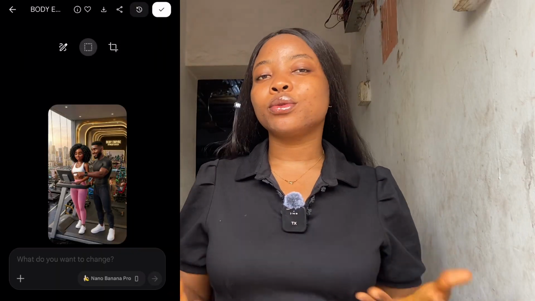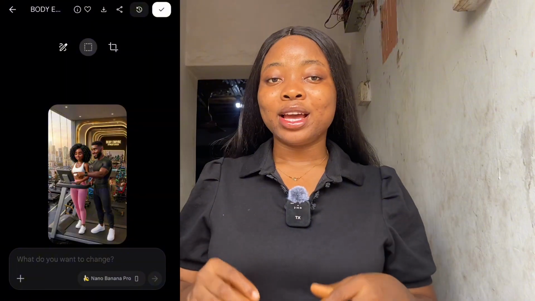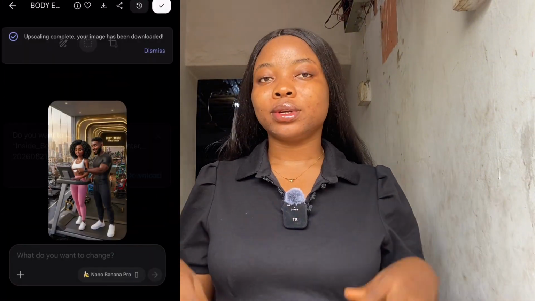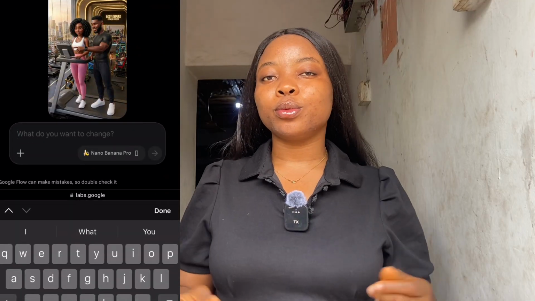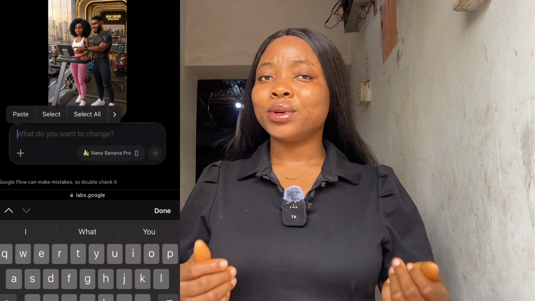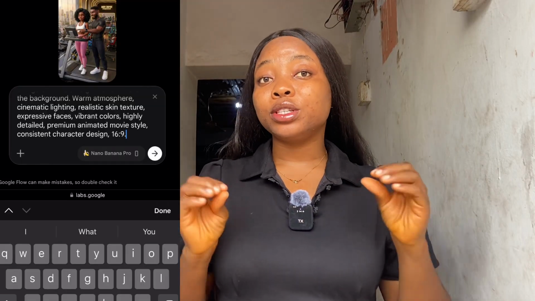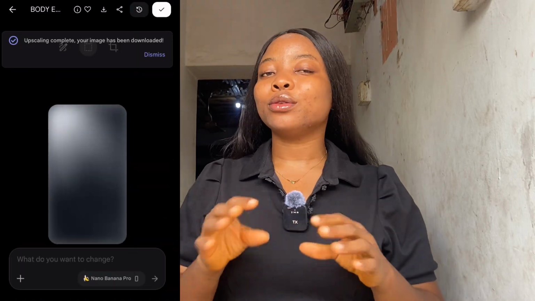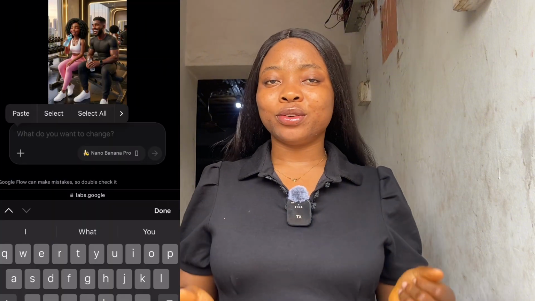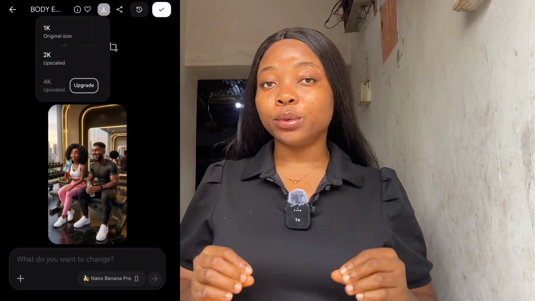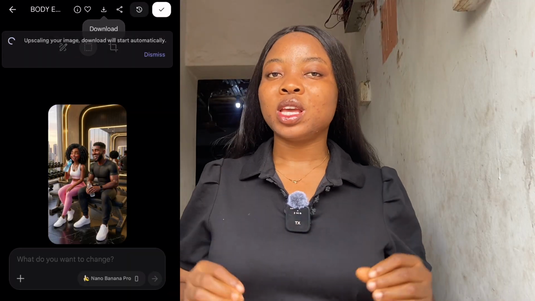Because we are still using this same image, we are not leaving here. So we are going to click on this box right here, download that. Then click on the box right here and paste your prompt. No one is joining them, just that three image, the image of the gym and the two of them. Then you send. Don't forget to save the image, but let's save it first before we generate. Click on the download button, click on 2K.